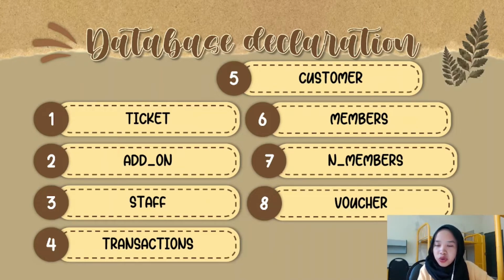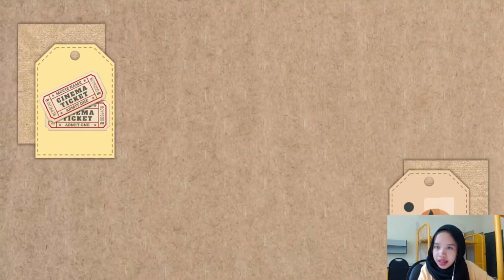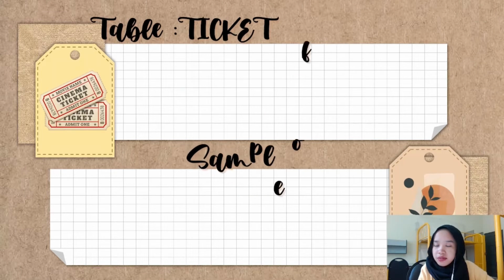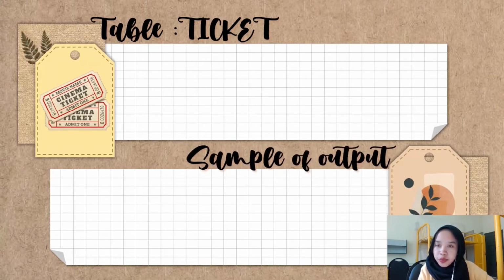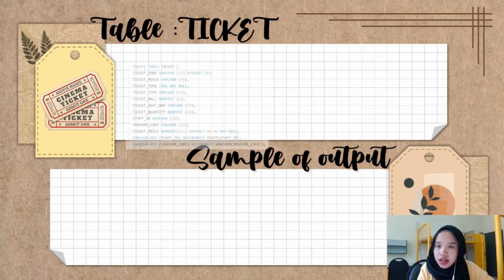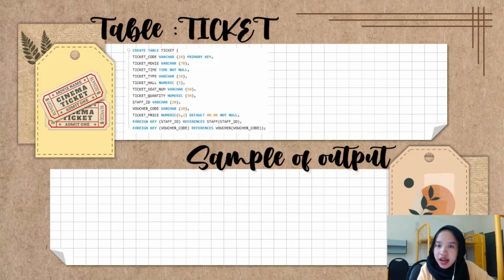I will show you how we develop the table and also how we display the sample of output. So we will start with the ticket entity, which is our main entity since our system is all about a ticket booking system. In the ticket entity, we have a total of 10 attributes, including the primary key and 2 foreign keys.